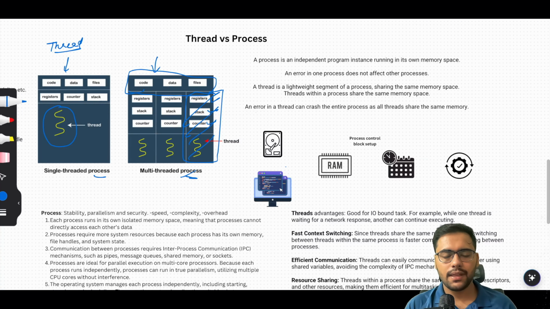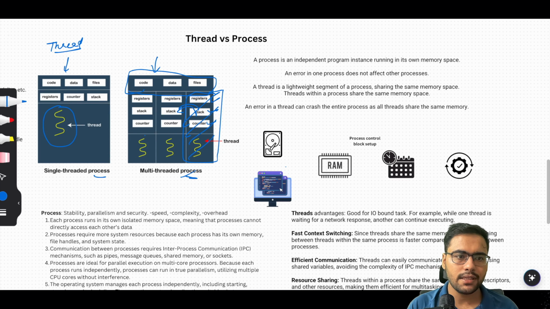The very crucial point here is that when we have multiple threads in one process, they share a common address space, common memory. So if one thread fails, because they have the same memory space, all others can also fail, right? One thread in a process can fail other threads in the same process. But let's say we have 2 processes.